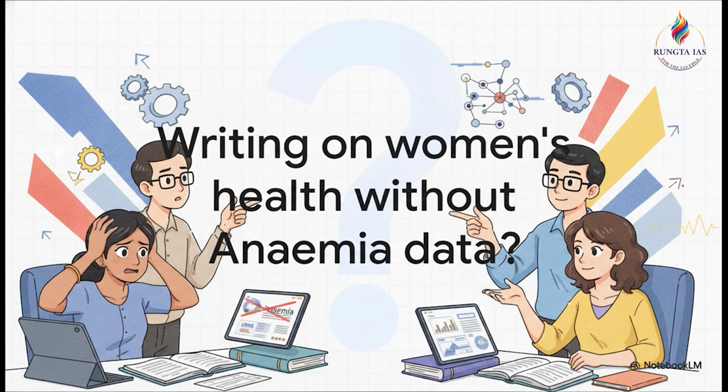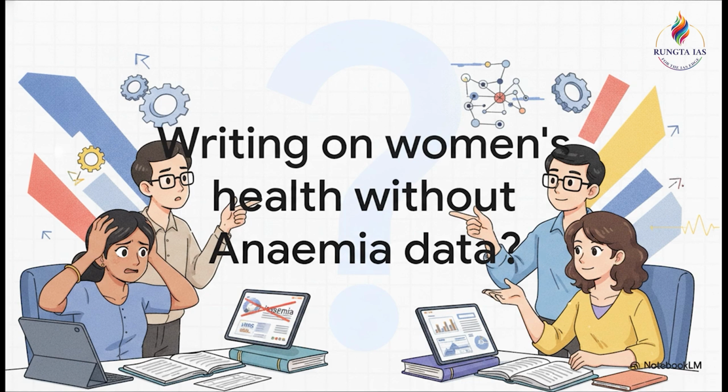Right, so I want you to imagine you're sitting right there in the examination hall. The paper asks you to critically analyze women's health in India. Now, for years, what did we all do? We relied heavily on the NFHS anemia data to back up our points. But how on earth do you write that answer now when that exact indicator has just been completely dropped from the survey?